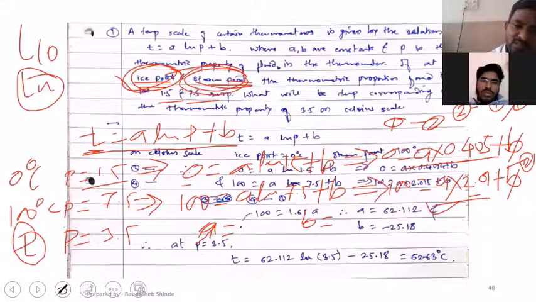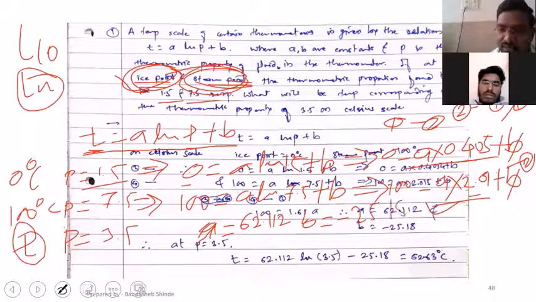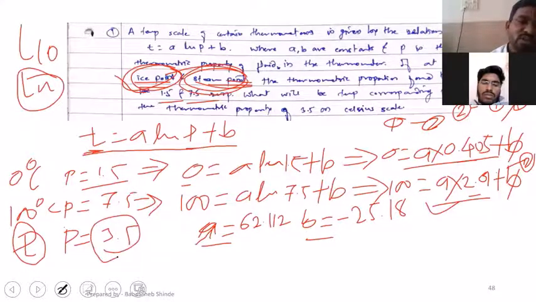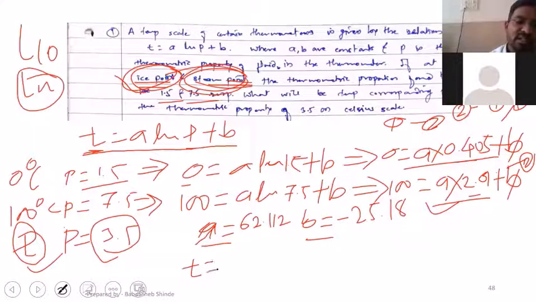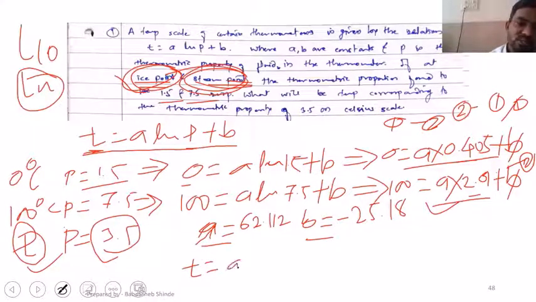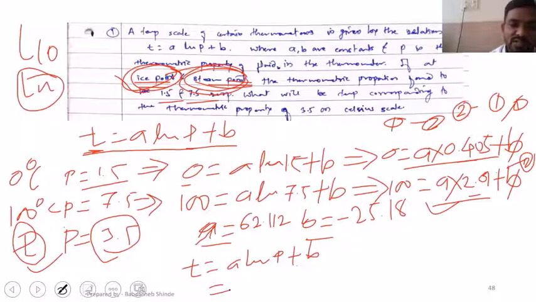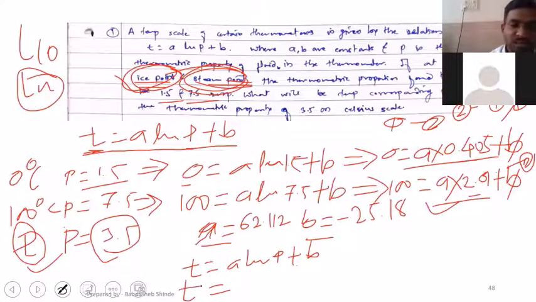Let me see what I have got for A and B. A is 62.112 and B is minus 25.18. Okay, that's what I have got. Now for P equal to 3.5, I just need to find T. So let me write the relation again. T is equal to A ln of P plus B, and T has to be calculated.